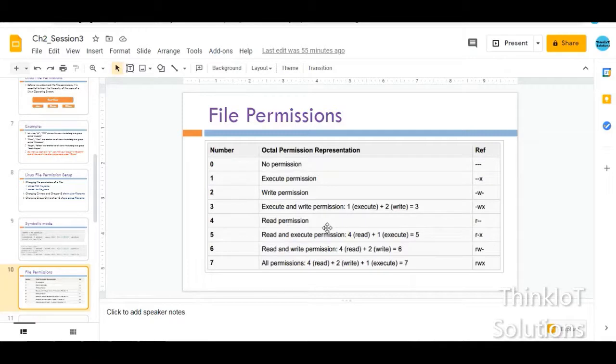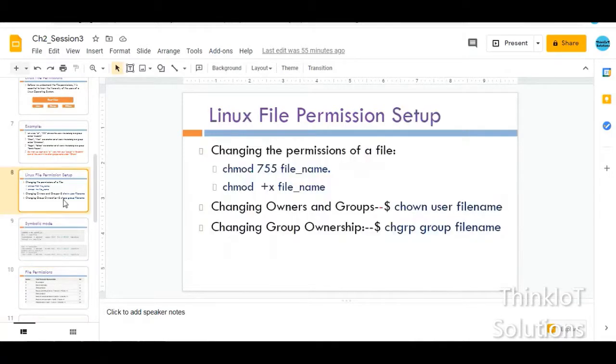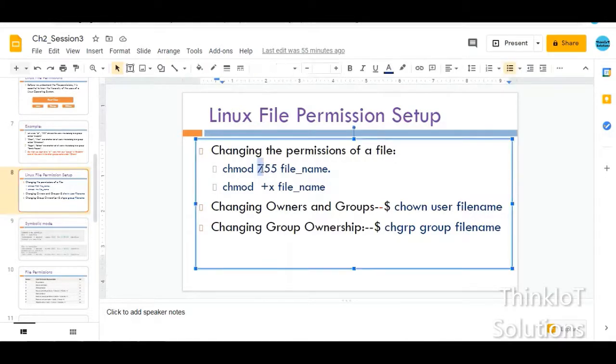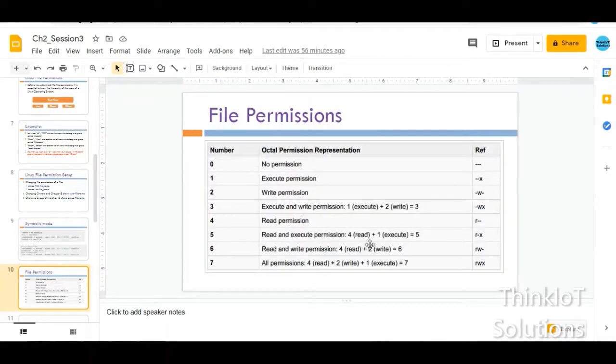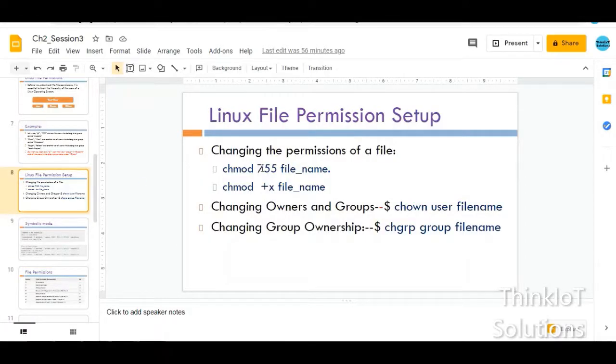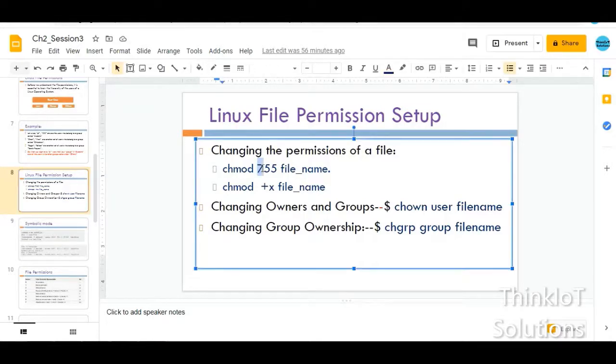Now let us try this particular command, that is chmod space whatever the permissions you want to give. So in this example, I'm giving 7 for the user, that is I'm giving read, write and execute. Then I'm giving 5. So what is 5? Basically 5 is read plus execute. So I'm giving 5 for the group and I'm giving 5 for others. So totally I need to give one number for the user, one number for the group, and one number for the others. Therefore, this is how the 755 is coming.